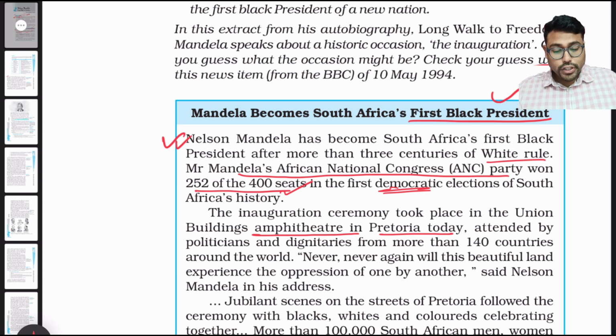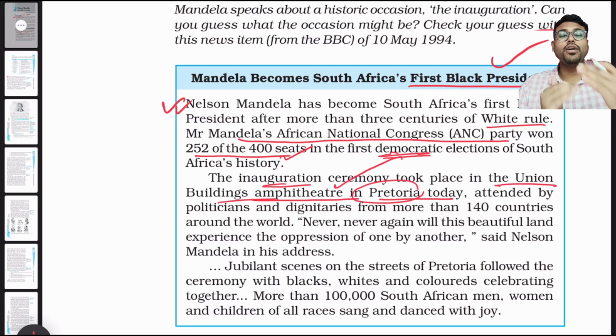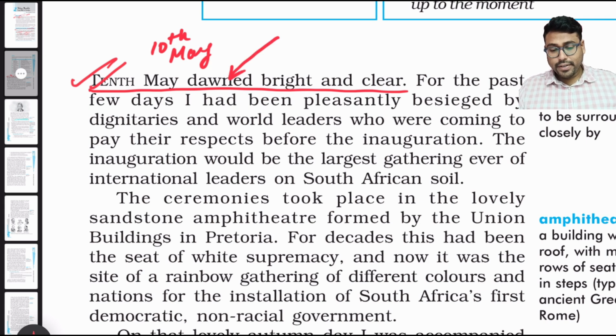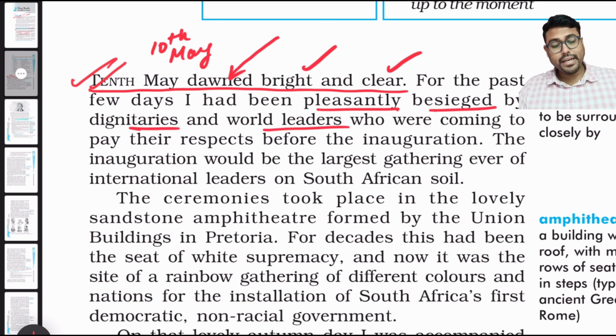So the inauguration ceremony took place in the Union Buildings Amphitheatre in Pretoria. Pretoria is a city. Inauguration means the start of the event. Moving on to the text. Here it is said, 10th May dawned bright and clear. This means the date is 10th of May. Dawned, and it was bright and clear.